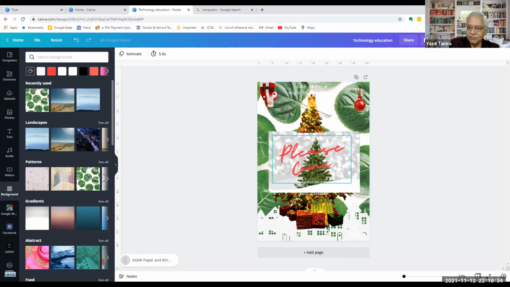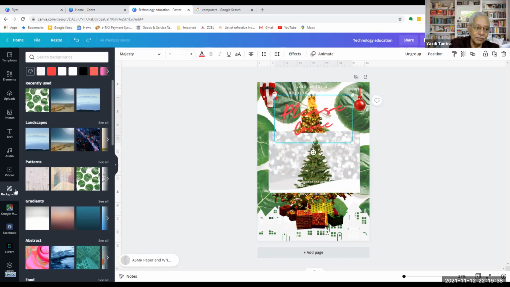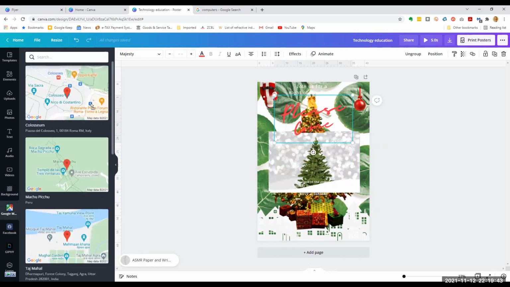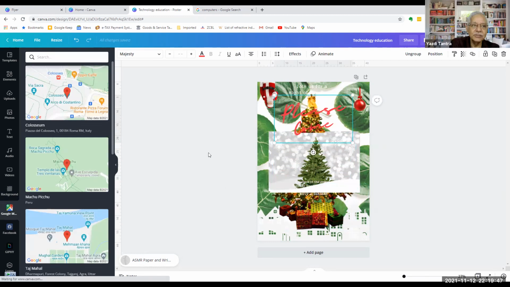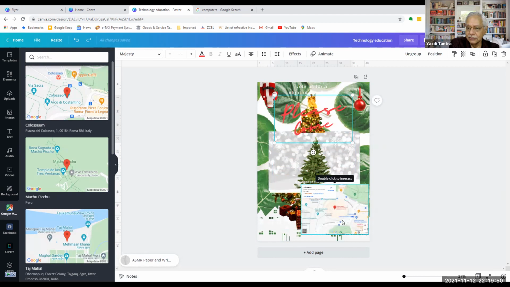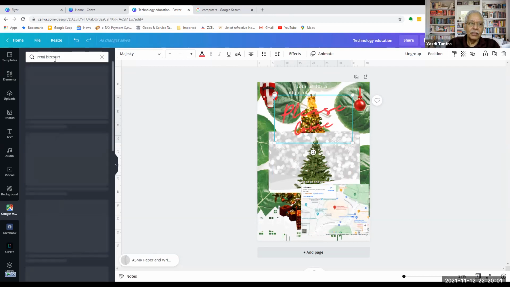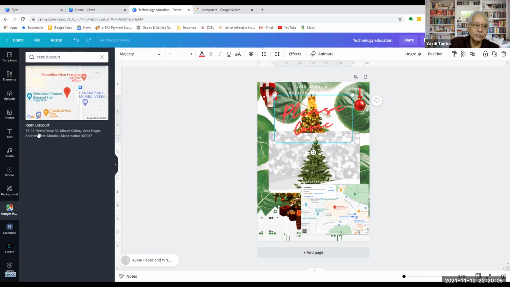And then when you are making an invitation and saying, please come, and I want to put a Google map on it, I just drag and put the map here. Of course, the map will be of something else. So I'll say, I want you to come to my office, Remy Bespoke. You search Remy Bespoke on the map and see, now it has put it.